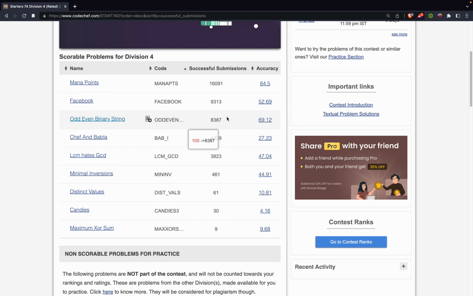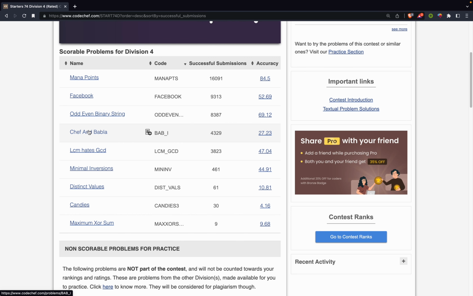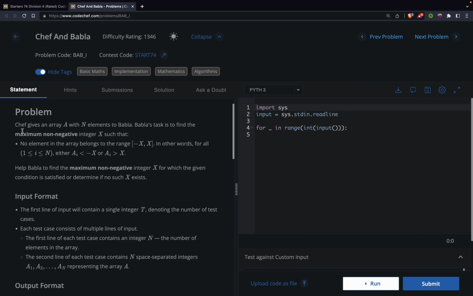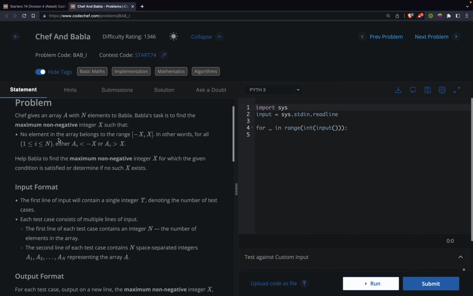Let's move on to the next problem. Okay, so the problem name is Chef and Babla, and the problem rating is 1346. Basic math problem with implementation in mathematics. Okay, so let's read the problem statement. Chef gives an array A of length n elements to Babla. Babla's task is to find the maximum non-negative integer x such that no element in the array belongs to the range minus x to x.